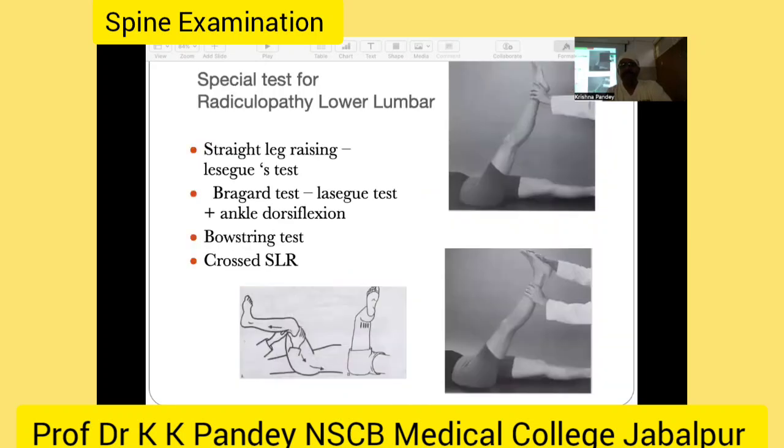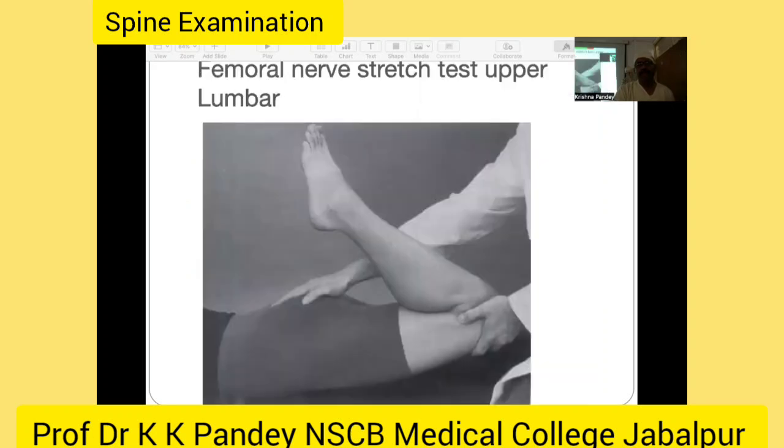A special test for radiculopathy: if there is a lower lumbar root affected, then as you all know, the straight leg raising test, Bragard test, Bowstring test, and crossed SLR are pathognomonic for the lower lumbar roots L4, L5, S1. But in cases of upper lumbar affection, you should test the femoral nerve stress test.